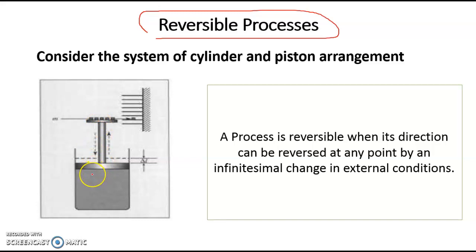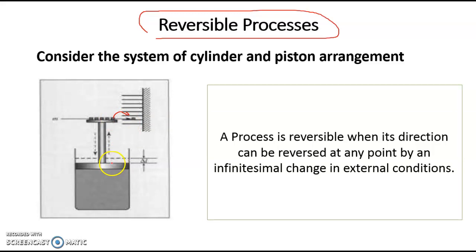equilibrium state. As against that, if I change the method of removal of mass m, what I do is convert the entire mass into small pieces as shown in the figure, and I remove them one by one. Like, with an imaginary arrangement of keeping some trays over here, I remove one block from this and shift it to this tray. So there is a very small difference in the equilibrium. So the piston will move slightly upward and it will not oscillate, it will just move upward. Then once it comes to the equilibrium state, I remove another block and put it here.